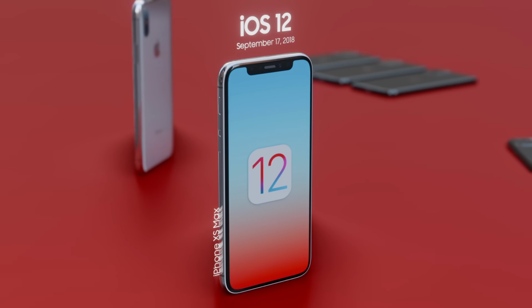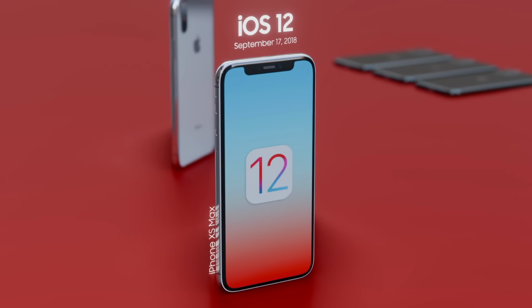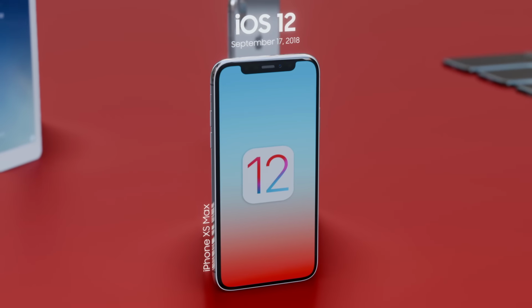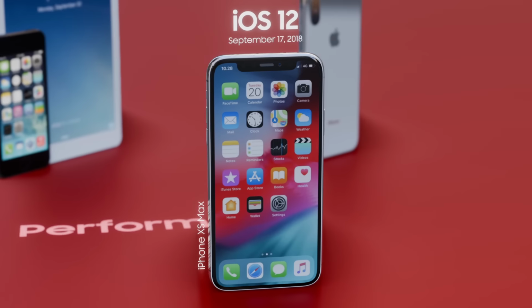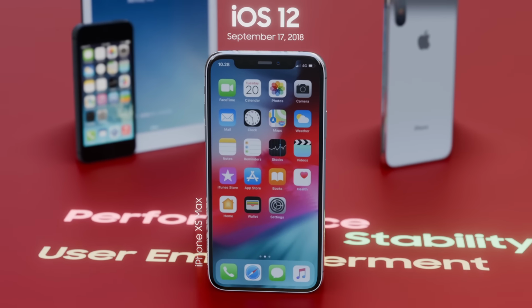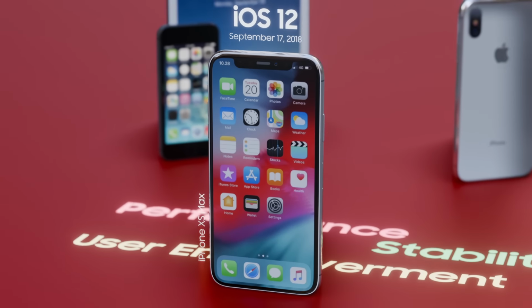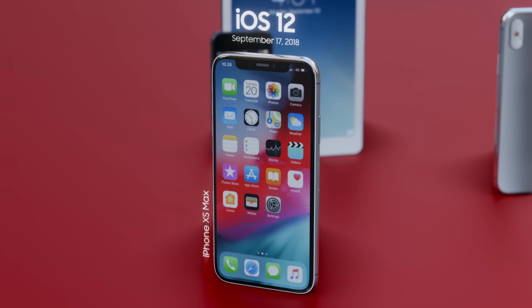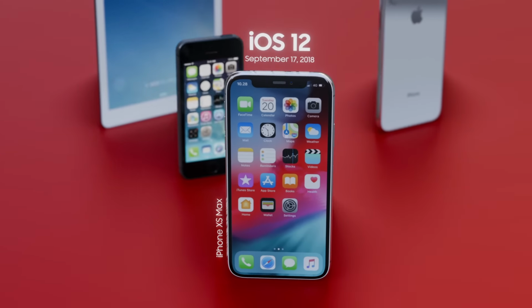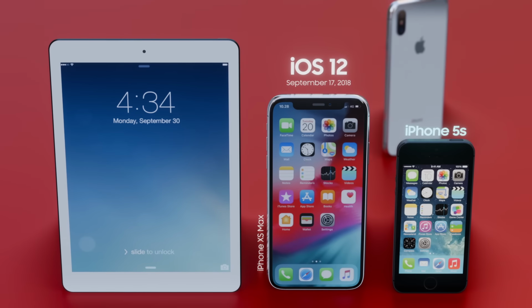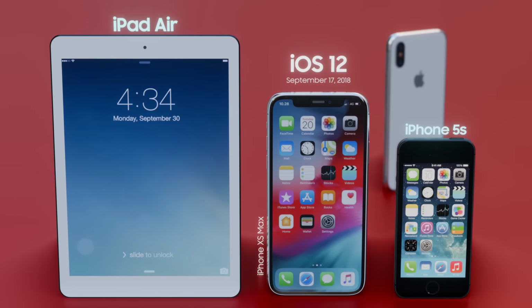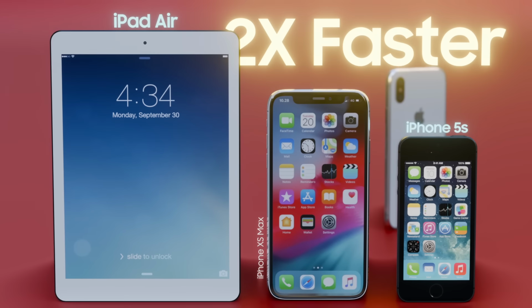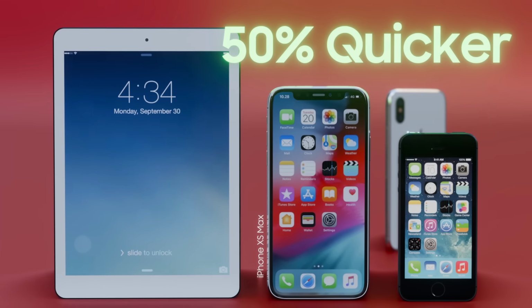iOS 12, unveiled by Apple at WWDC 2018, marked a significant evolution focused on performance, stability, and user empowerment rather than just flashy new features. It brought a remarkable boost in speed, especially for older devices like the iPhone 5S and iPad Air, making apps launch twice as fast and the keyboard respond 50% quicker.